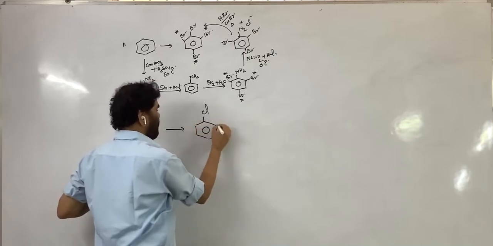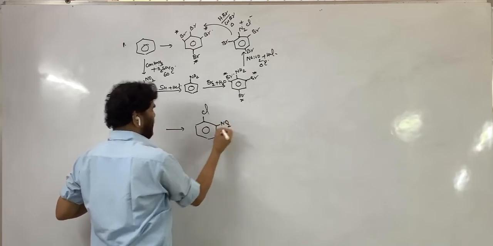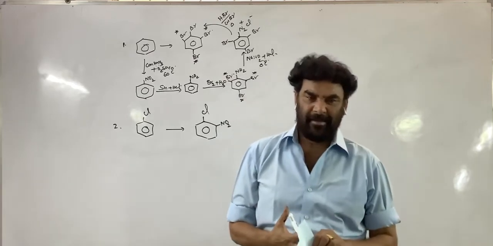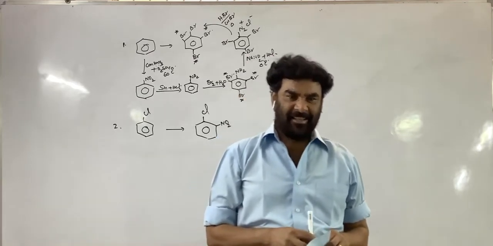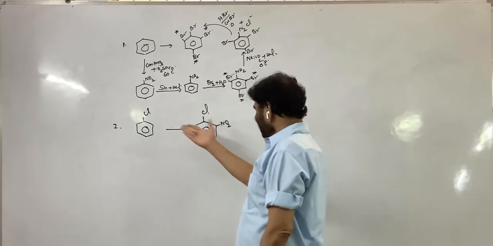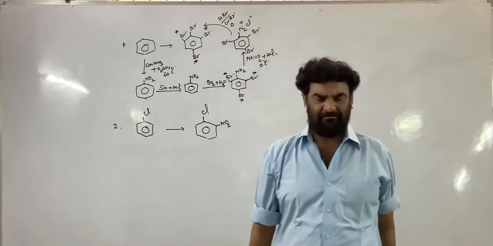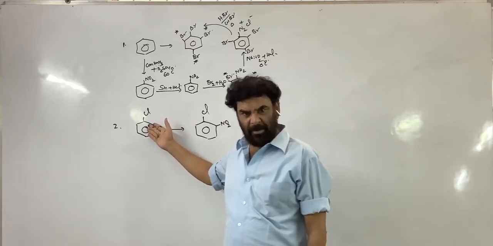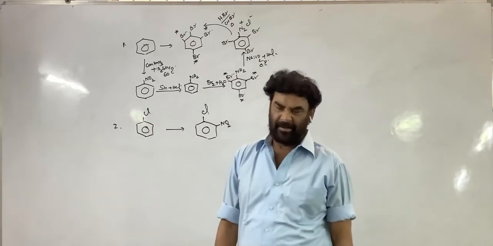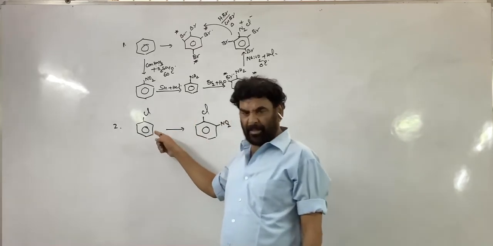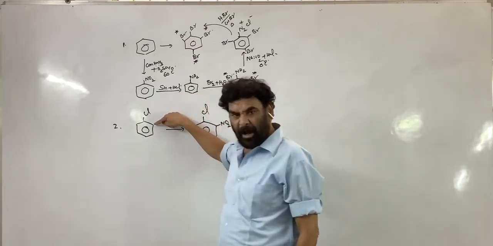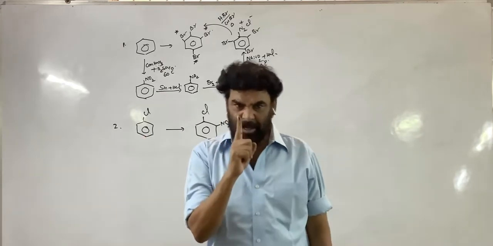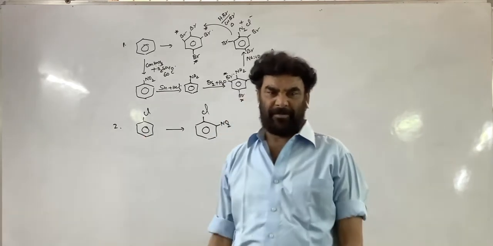Orthonitrochlorobenzene. So exclusively only that product should form. That is required. See, it is easy. We can carry out the nitration. Chlorine is a ring deactivator, but it is an OP director. So if you carry out the nitration, the nitro group can go to the ortho position, it can go to the para position. But exclusively only one product should form.